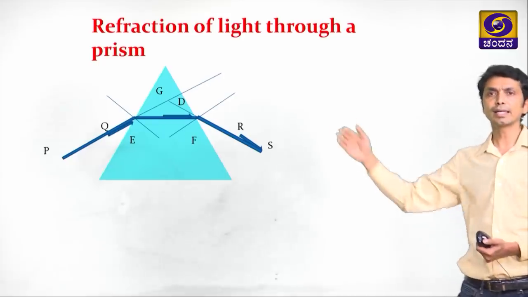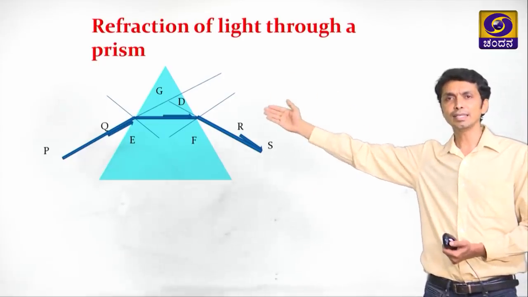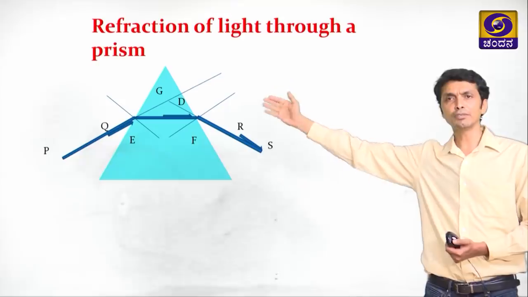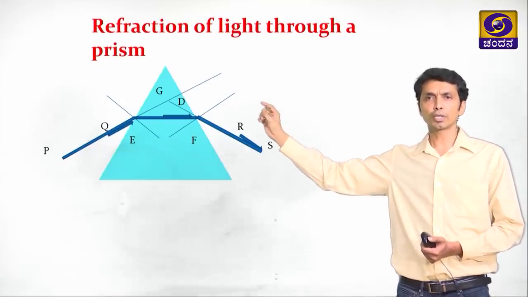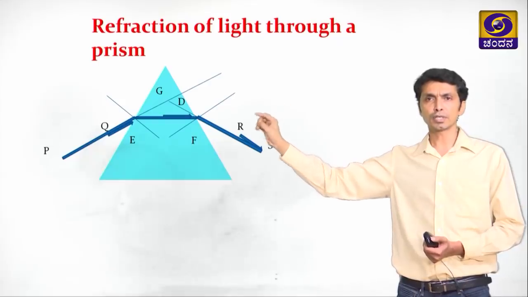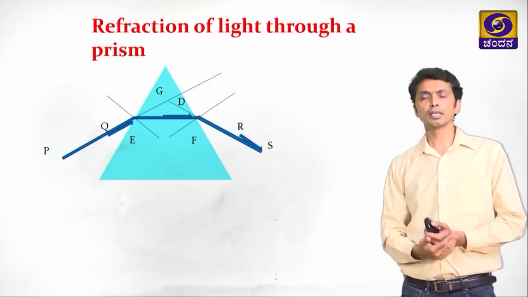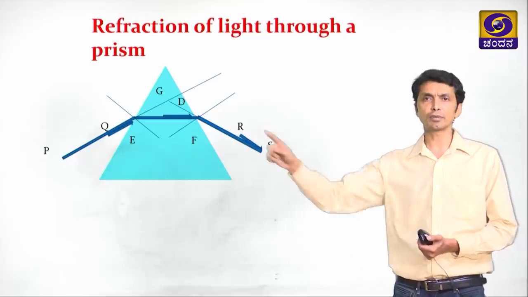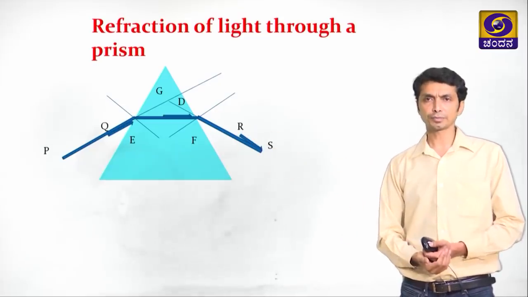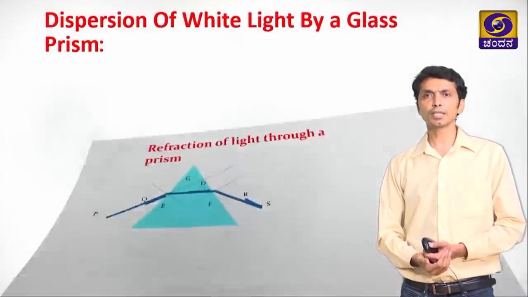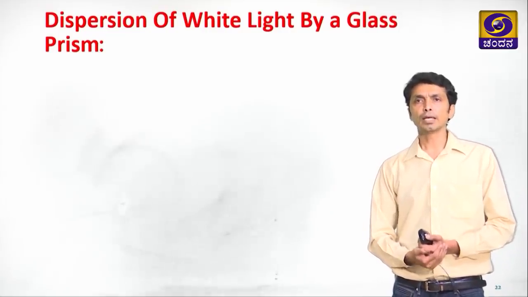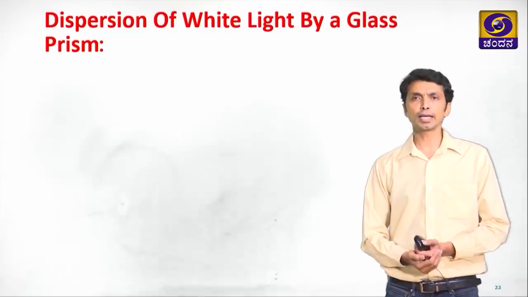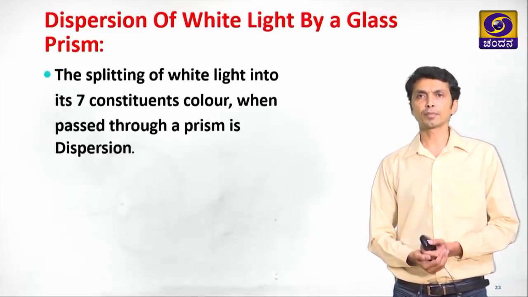So, what is this angle D? This angle D is the angle of deviation. The angle of deviation shows us how much the emergent ray has refracted or deviated from the incident ray. Now, we will try to learn dispersion of white light by a glass prism.